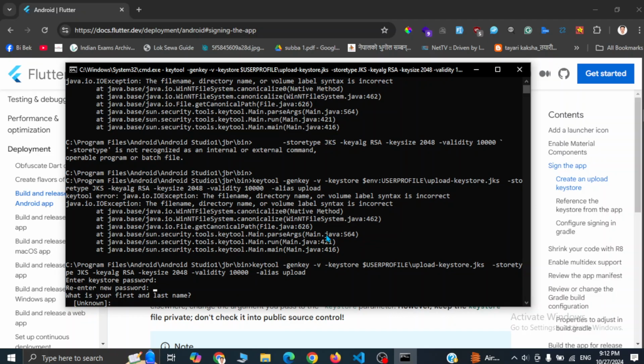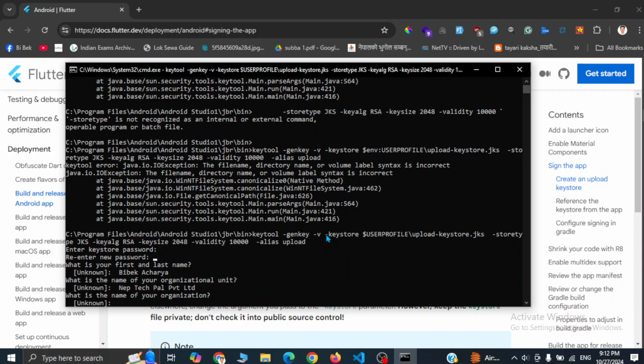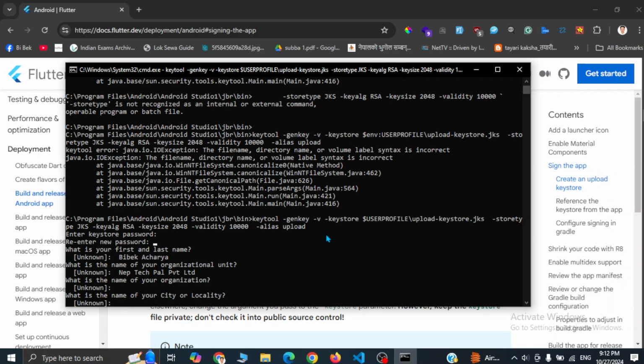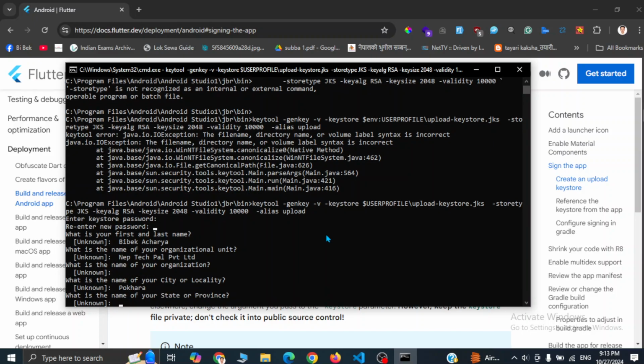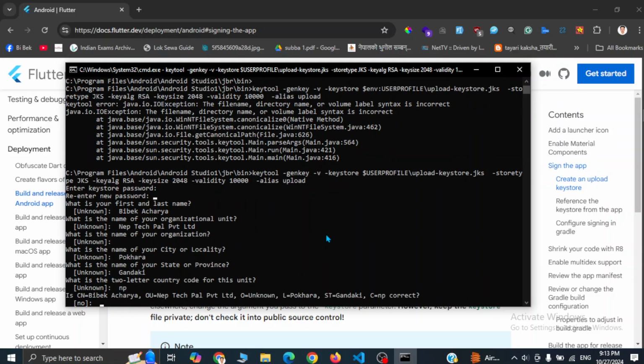and here simply you have to fill in your details. If you don't belong to any organization, you can leave this empty.